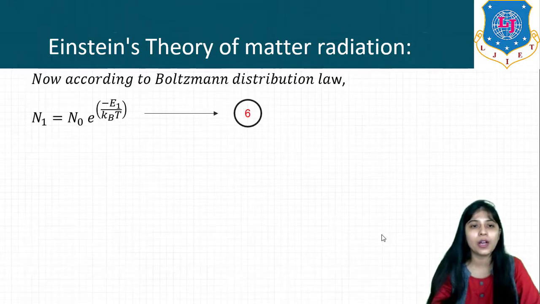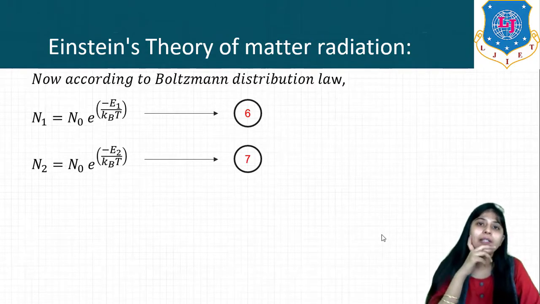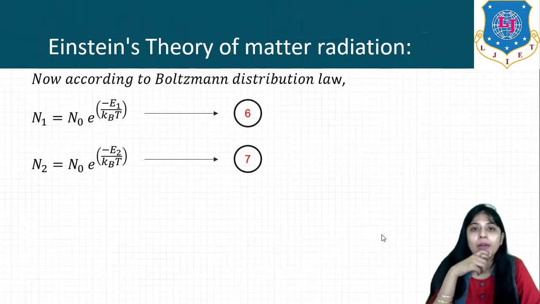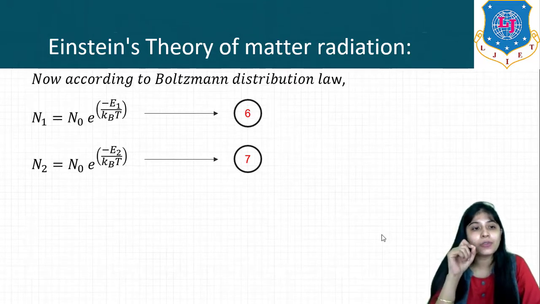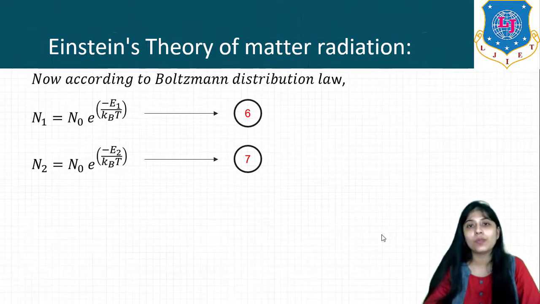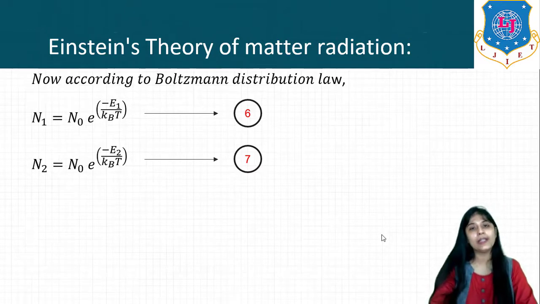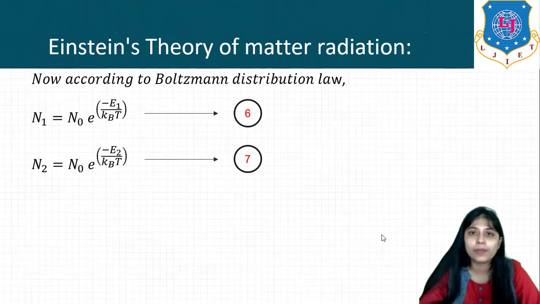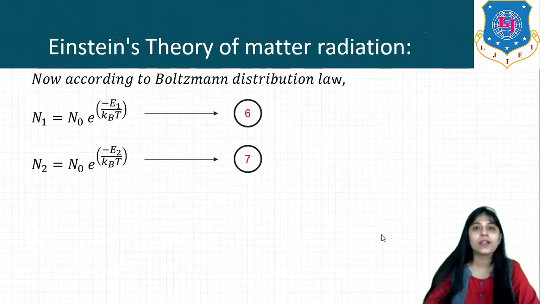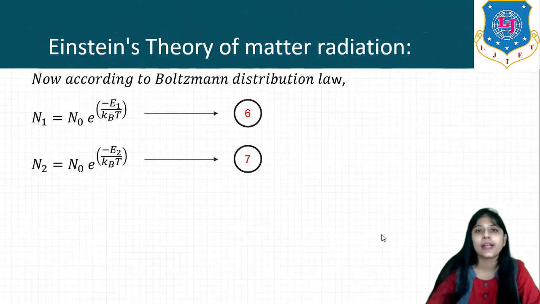Okay. So now according to the Boltzmann distribution law, what is N1? N1 is the number of atoms in the ground state, while N2 is the number of atoms in the excited state. So according to the Boltzmann distribution law, N1 is expressed as N0 e raised to minus E1 by kBT and N2 is equal to N0 e raised to minus E2 by kBT. Here T is temperature, kB is the Boltzmann constant, E1 is the energy of the ground state and E2 is the energy in the excited state.